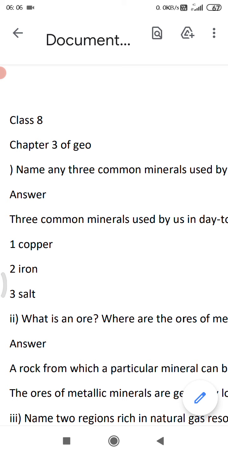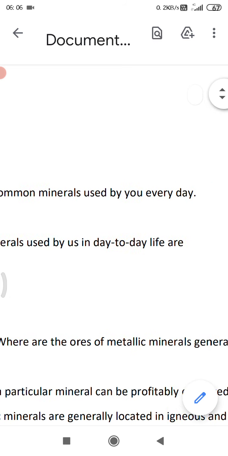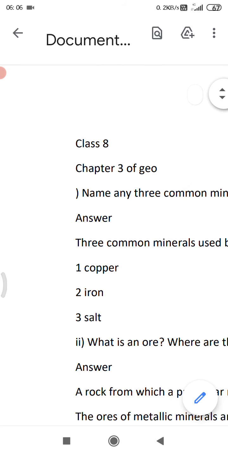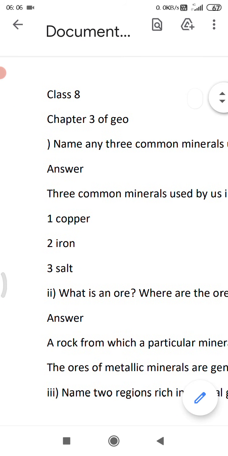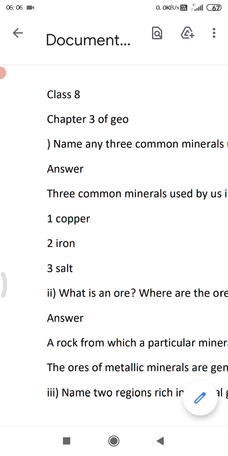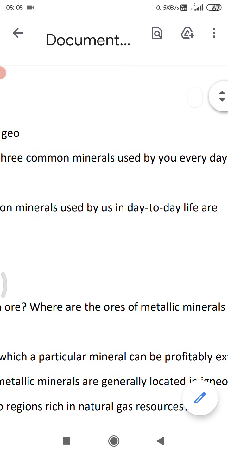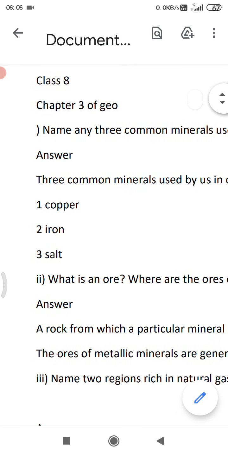First question: name any 3 common minerals used by you every day. So we discussed that we use many minerals daily or in our routine. Some of the minerals I have written here. The 3 common minerals used by us in day-to-day life are copper in the form of wires and utensils, then iron in the form of machinery, then salt is used in our kitchen. Besides it, gold and silver are worn as ornaments, so they are also used day to day.